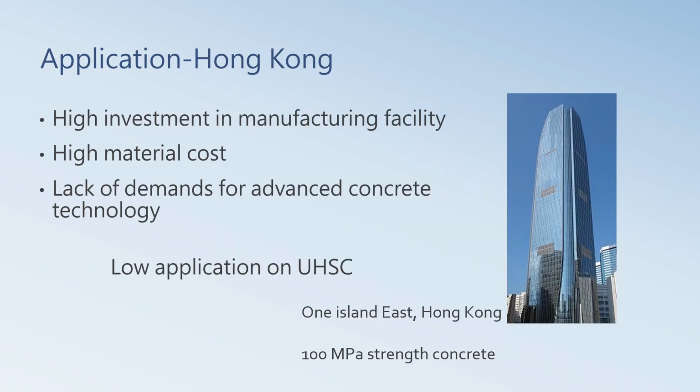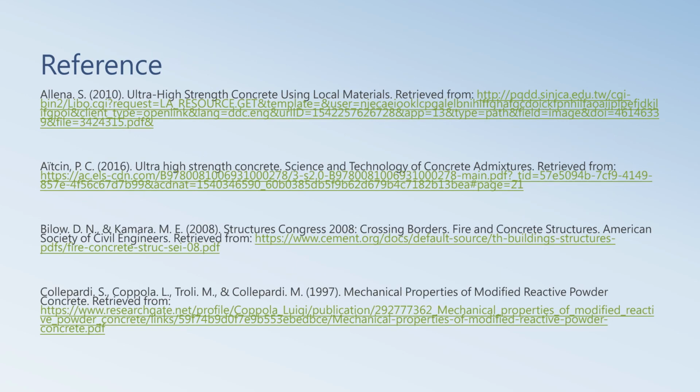Finally are the applications in Hong Kong. Because of the high investment in manufacturing facilities, the high material cost, and lack of demand for advanced concrete technology, the Hong Kong applications of UHSC are actually very low. The concrete used in One Island East actually has the highest compressive strength in Hong Kong buildings. However, the compressive strength is actually 100 megapascal, which is a very low level compared to other UHSC buildings in other countries. This is our referencing.